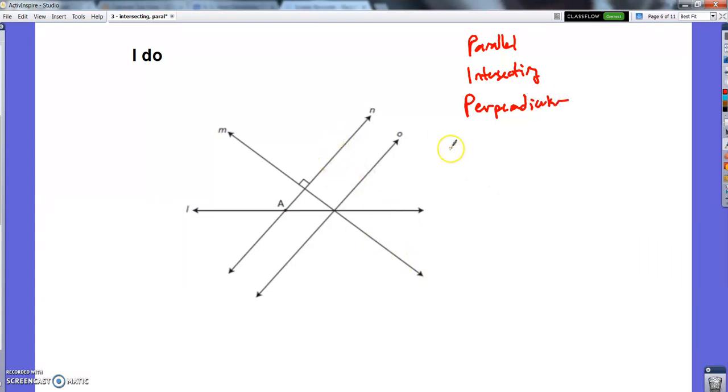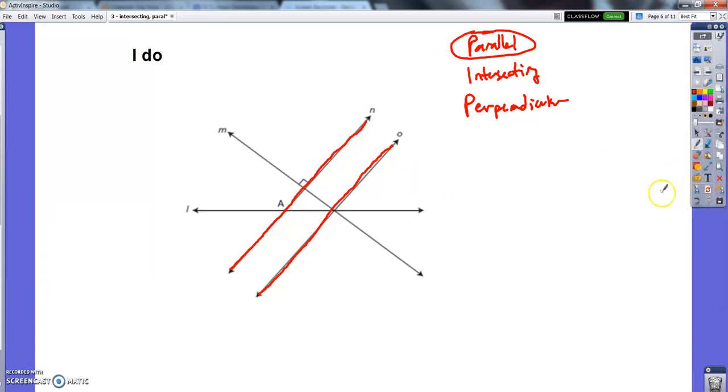First thing, I'll do my parallel in red. I see those. This line right here, looks like line N, is parallel to line O. No matter how far I extended those two lines, they would never meet. Ever. Sound good? Let's see, intersecting lines.